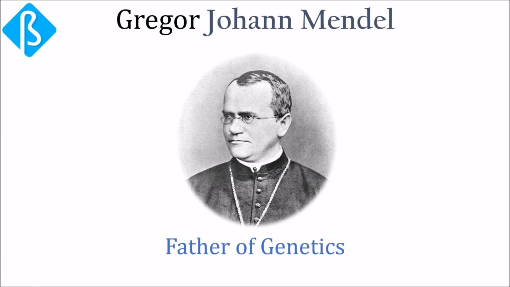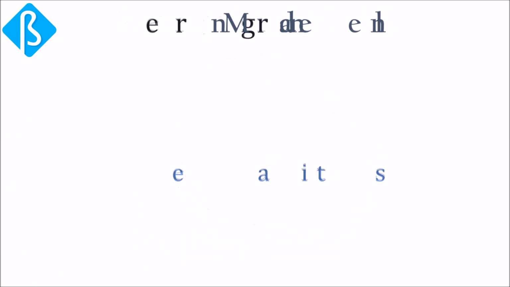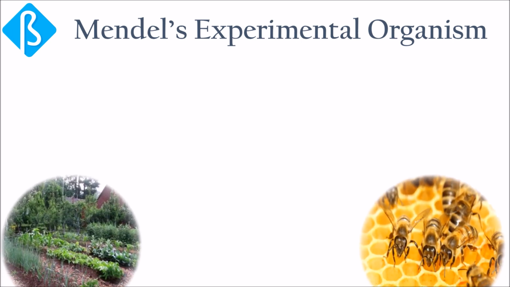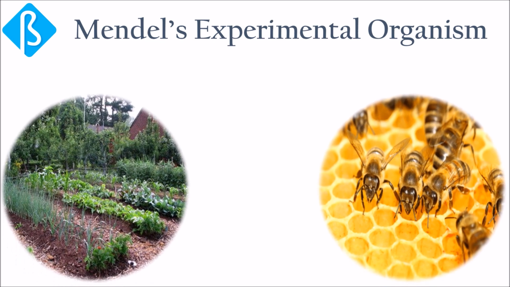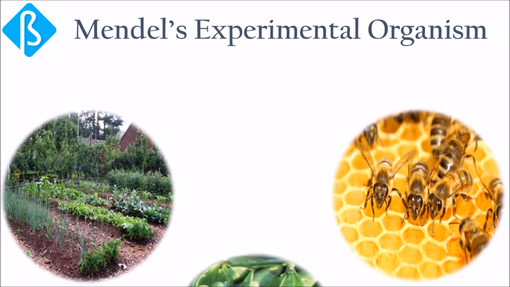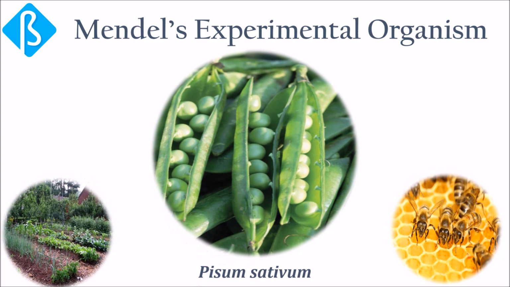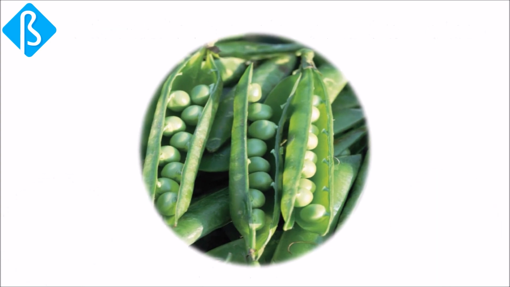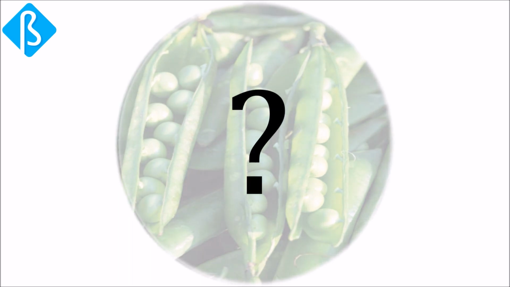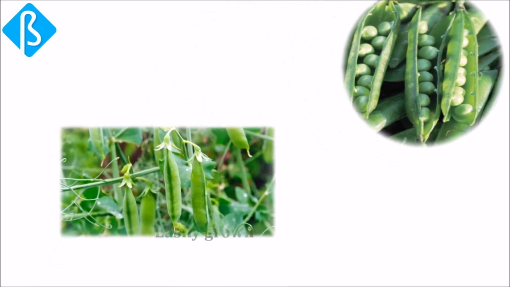One of the reasons for Mendel's success is that he chose his experimental organism wisely. Mendel performed experiments with several species of garden plants and even with honeybees. But as we all know, his greatest success was with the garden pea, Pisum sativum. His successful results with garden peas are pretty well known. But the question is, why did Mendel choose the garden pea as an experimental material? Here are some reasons for it.